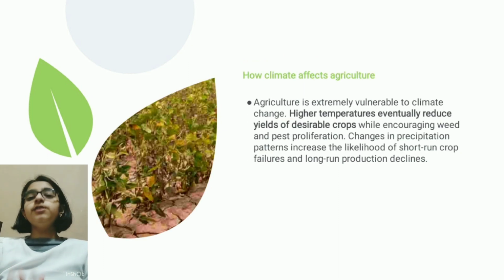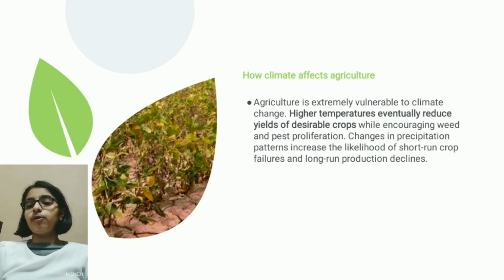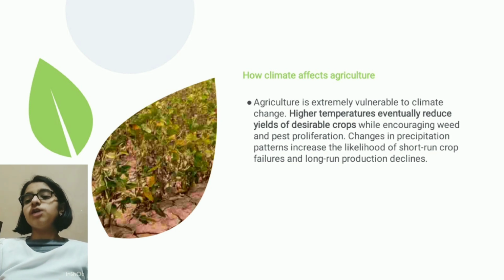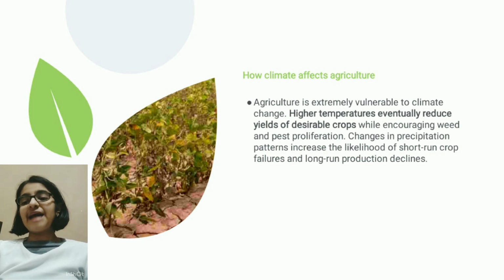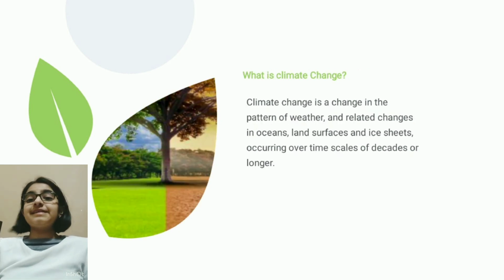First things first, we need to learn how climate affects agriculture. Agriculture is extremely vulnerable to climate change. Higher temperatures eventually reduce yields of desirable crops, while encouraging weed and pest proliferation. Changes in precipitation patterns increase the likelihood of short-run crop failure and long-run production declines.